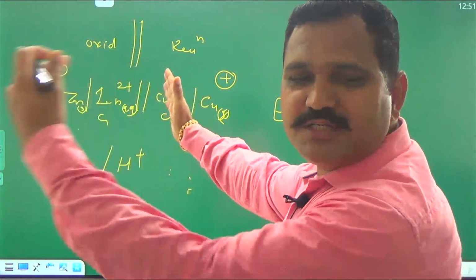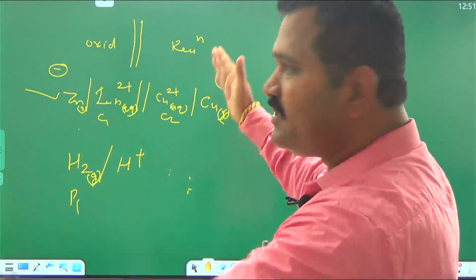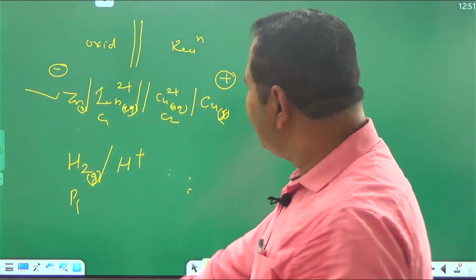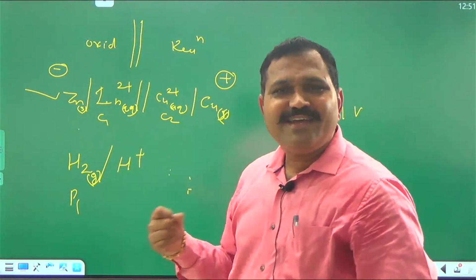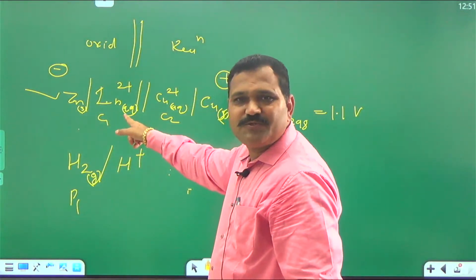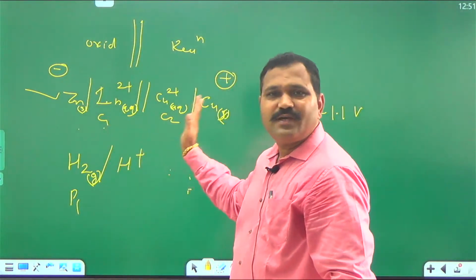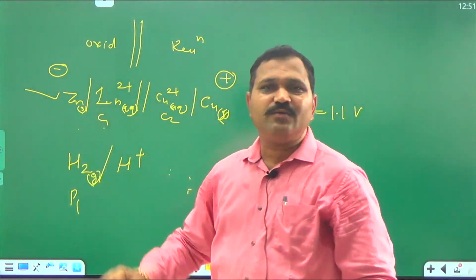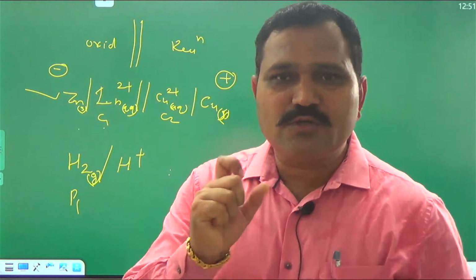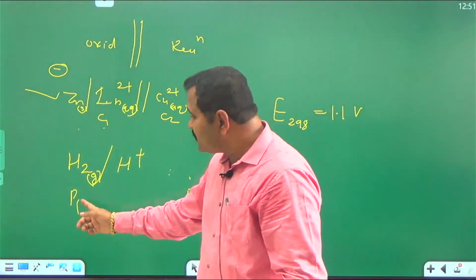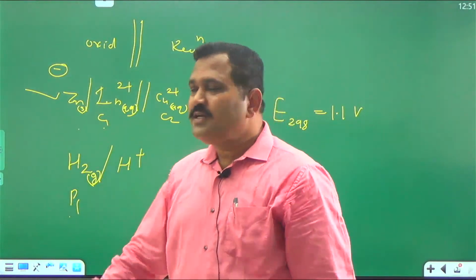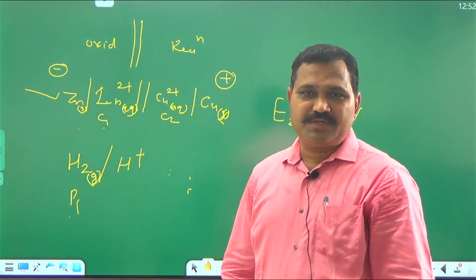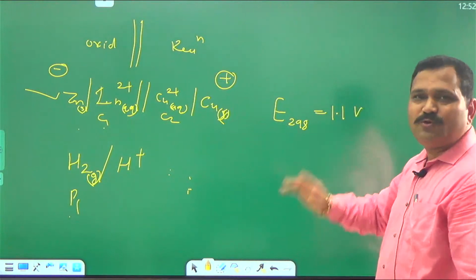The electrode where oxidation takes place is written to the left, reduction to the right. A single vertical line means direct contact, a double vertical line means indirect contact. The solvent should be mentioned, the concentration of the electrolytic solution should be mentioned, and the physical state of each and every electrode should be mentioned. If we are using a gas electrode, then its pressure should be mentioned, and the EMF of the cell with temperature as a subscript should be mentioned as 1.1 volt.